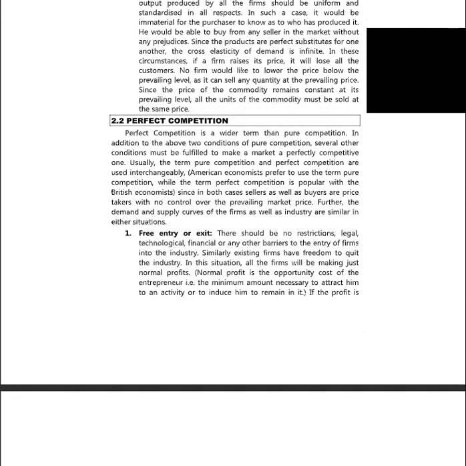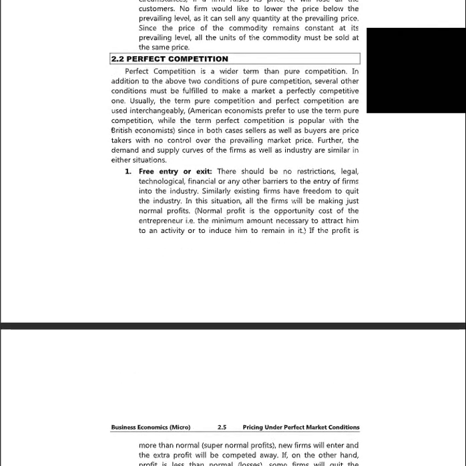Now let us understand something about perfect competition. Perfect competition is a wider term than pure competition. In addition to the above two conditions of pure competition, several other conditions must be fulfilled to make a market a perfectly competitive one. Usually, the terms pure competition and perfect competition are used interchangeably.